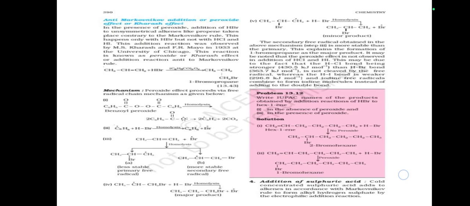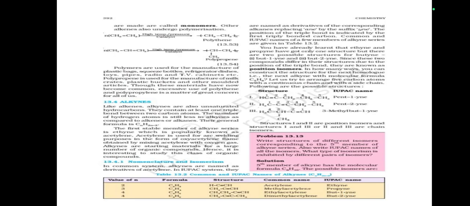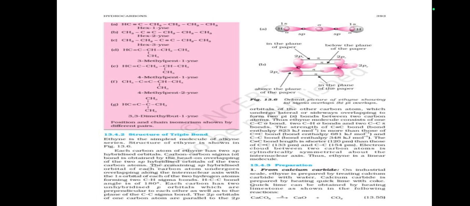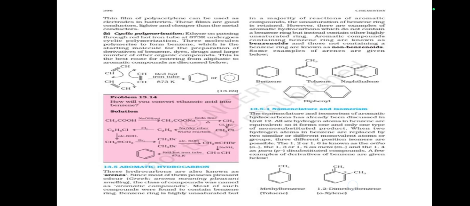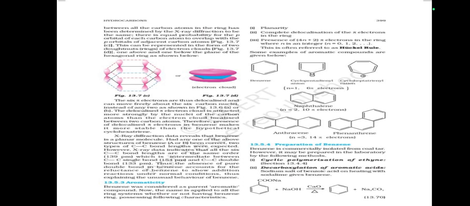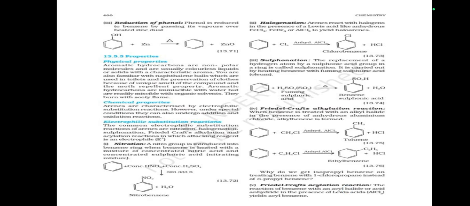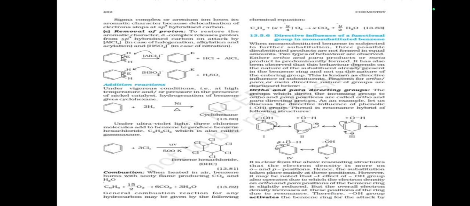then addition of sulfuric acid, addition of water, oxidation, ozonolysis, polymerization, alkynes, nomenclature and isomerism, position isomerism. Then we saw structure of triple bond, preparation, properties, physical properties, chemical properties, addition reaction, addition of dihydrogen, addition of halogens, addition of hydrogen halides, addition of water, polymerization, aromatic hydrocarbons, nomenclature and isomerism, structure of benzene, resonance and stability of benzene, aromaticity, preparation of benzene, physical properties, chemical properties, electrophilic substitution reaction, mechanism of electrophilic substitution reaction, directive influence of functional group in monosubstituted benzene, carcinogenicity and toxicity. Then summary.